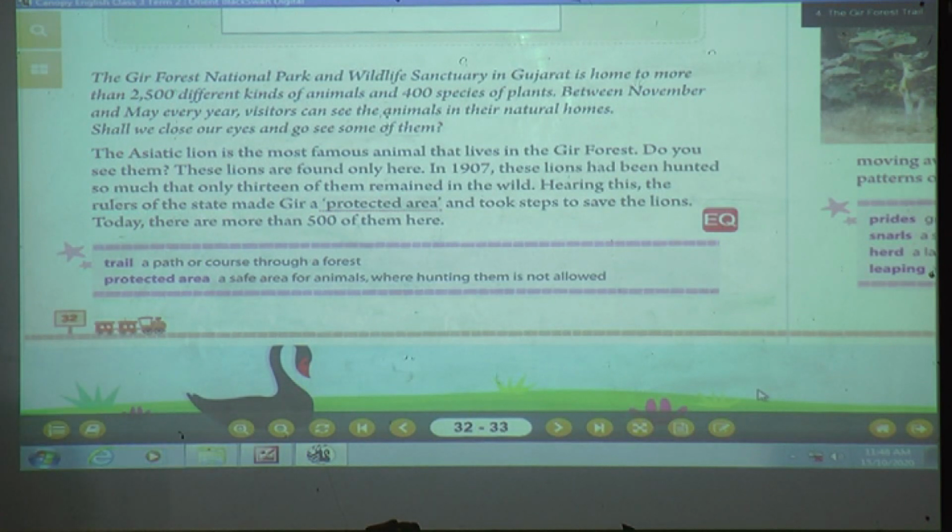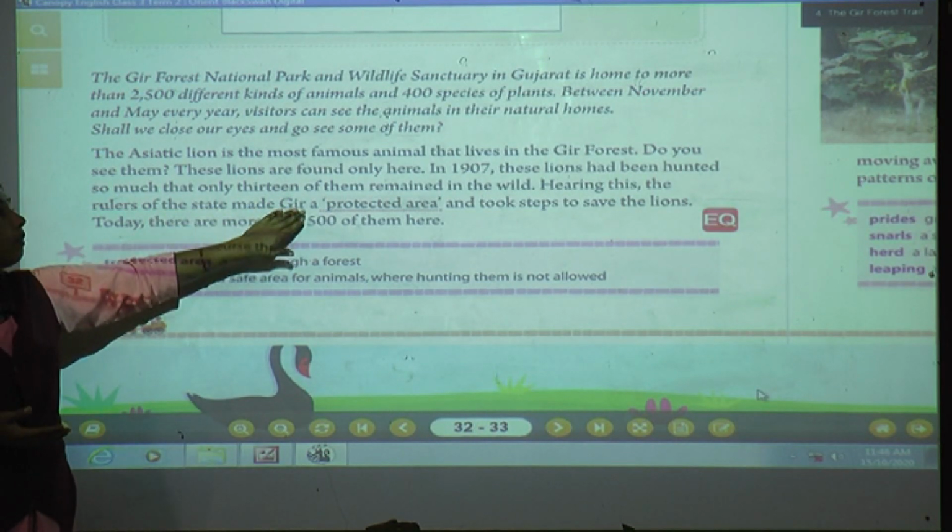So hearing all this information, the rulers of that state made Gir a protected area and took steps to save the lions. The hunters were hunting those animals, so the Gujarat state took steps to stop it. They made the Gir forest.